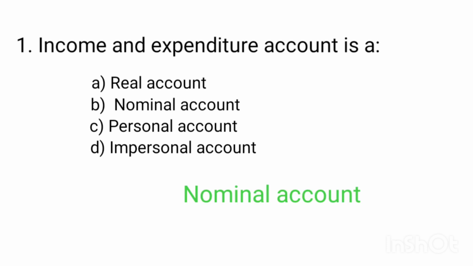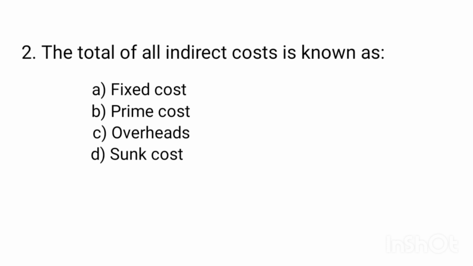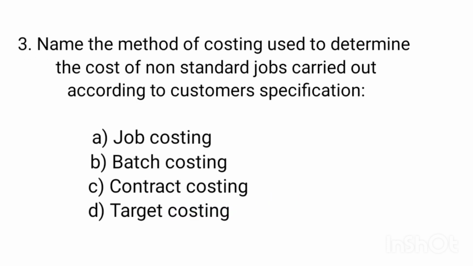Nominal account. The total of all indirect costs is known as fixed cost, prime cost, overhead, sunk cost. Overheads. Then name the method of costing used to determine the cost of non-standard job carried out according to customer specification. Job costing, batch costing, contract costing, target costing.